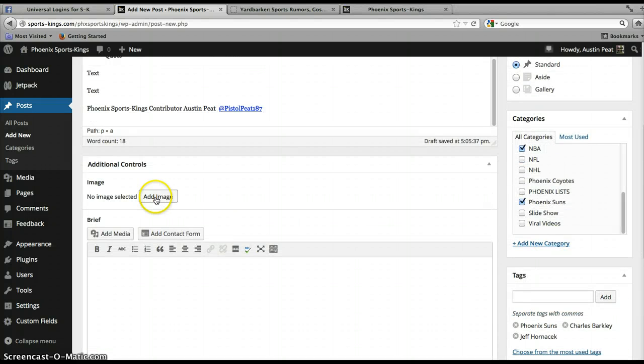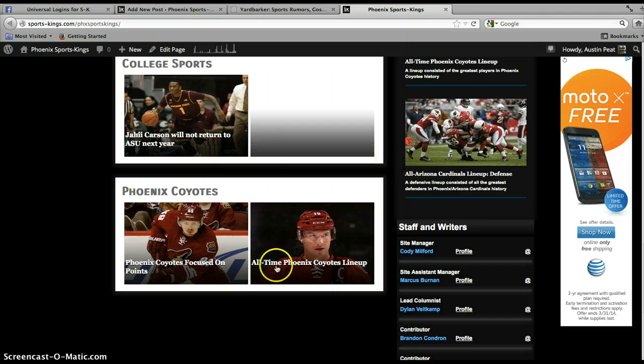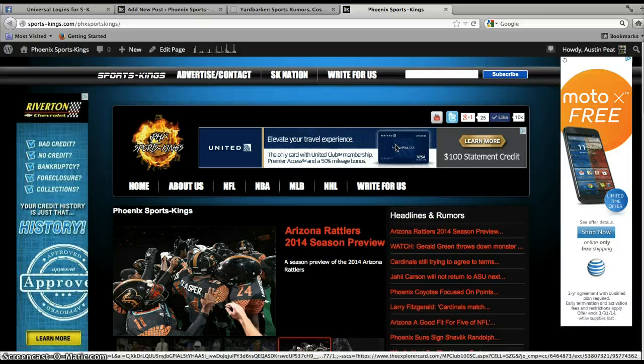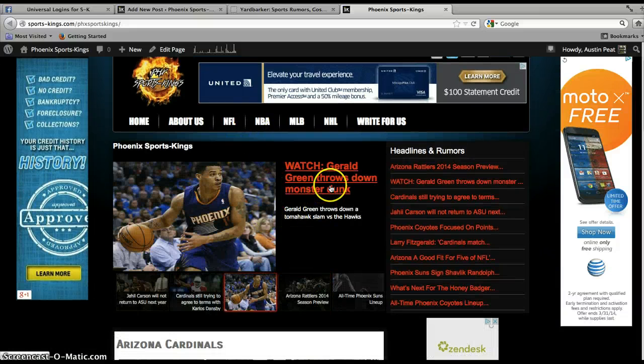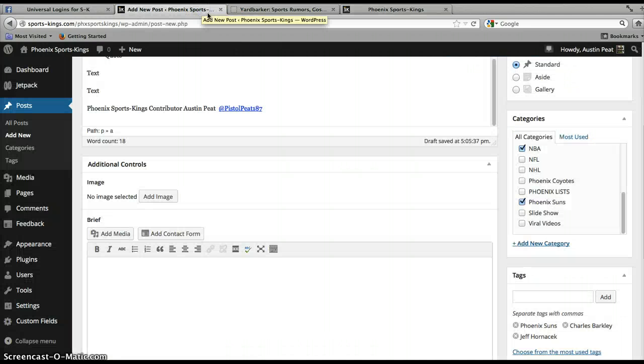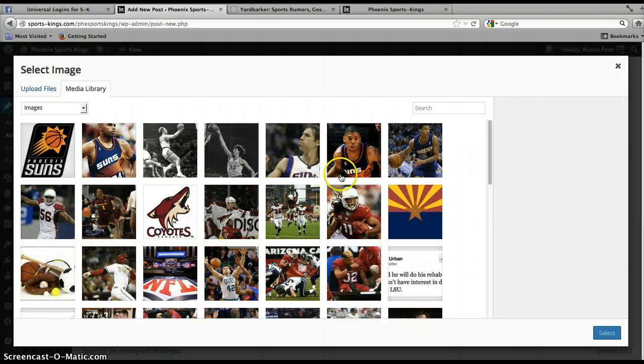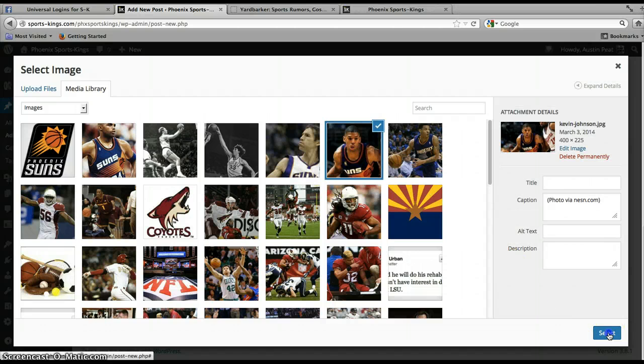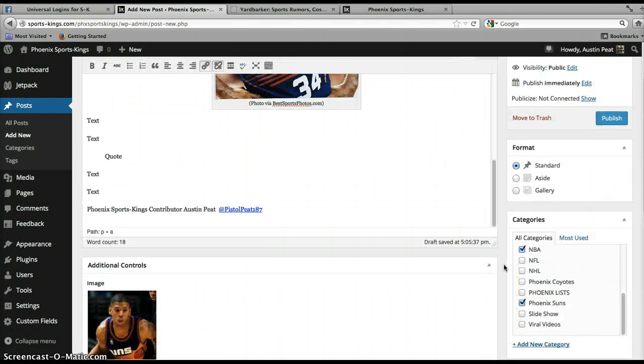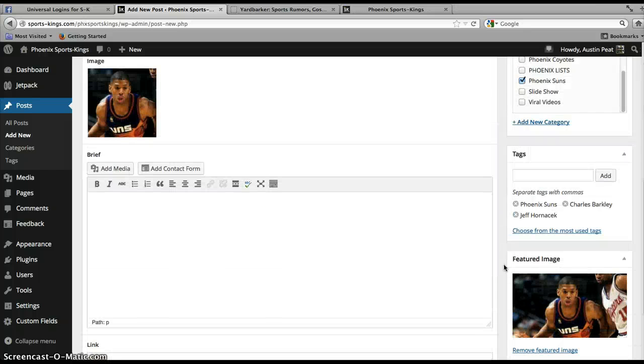Okay, moving on to getting the image that is going to represent your piece. Up here in the slideshow, for this Gerald Green one, they have this picture that represents the piece. That's what you're looking for right there. So I always use the same image that I used for my featured image, which makes things a lot easier. I don't have to look for another photo. I can just use the same one that I selected for the featured image.